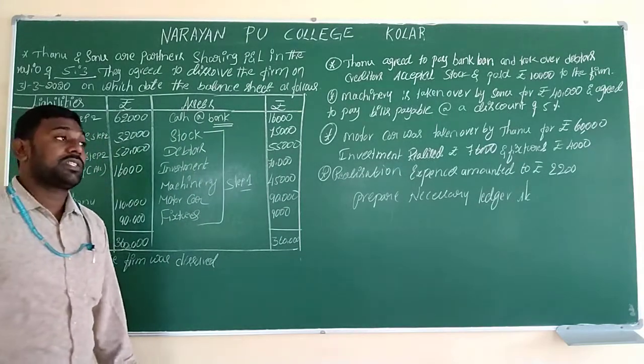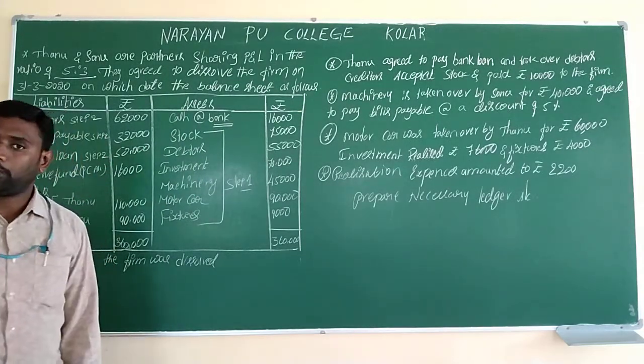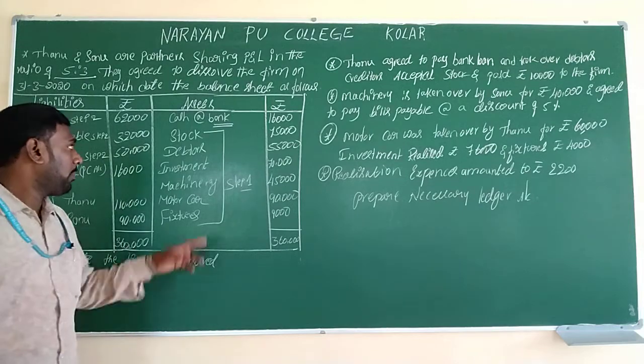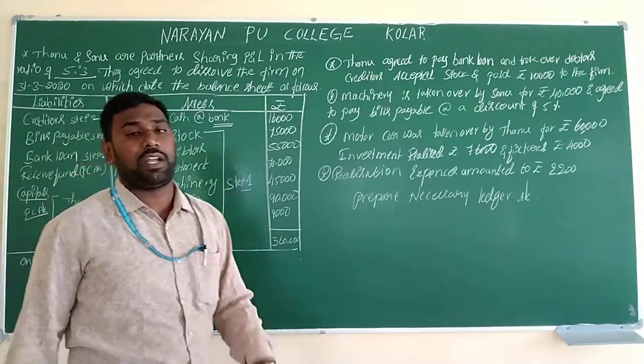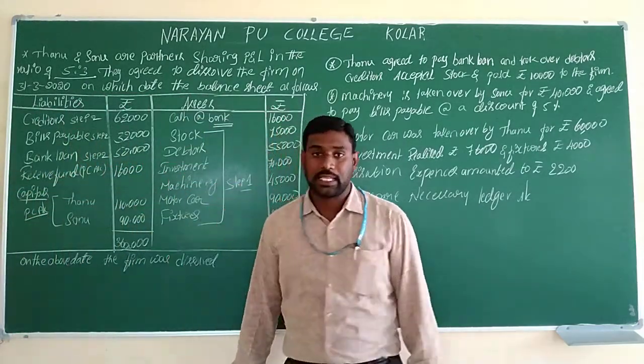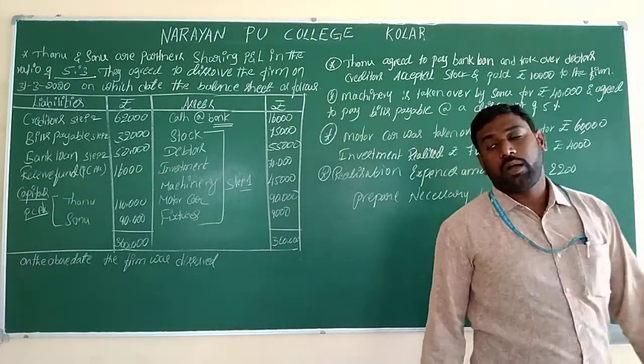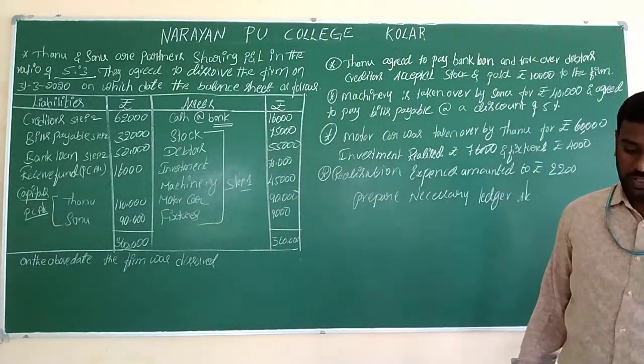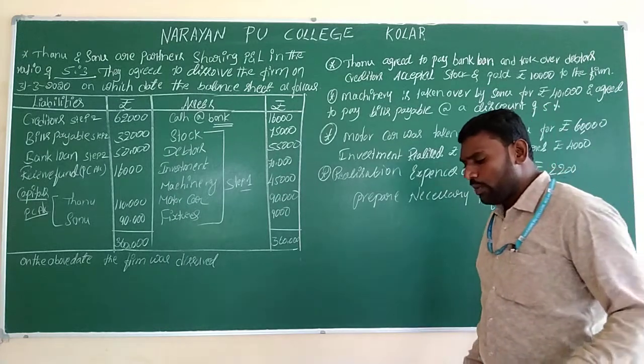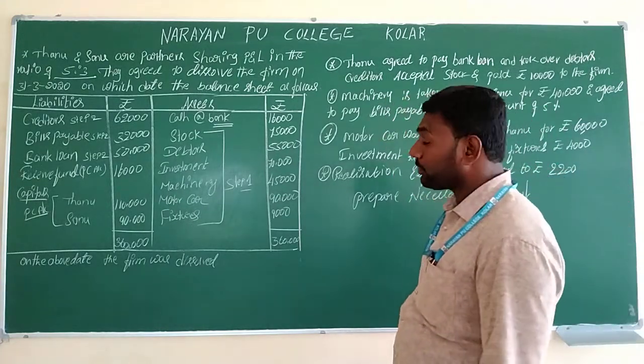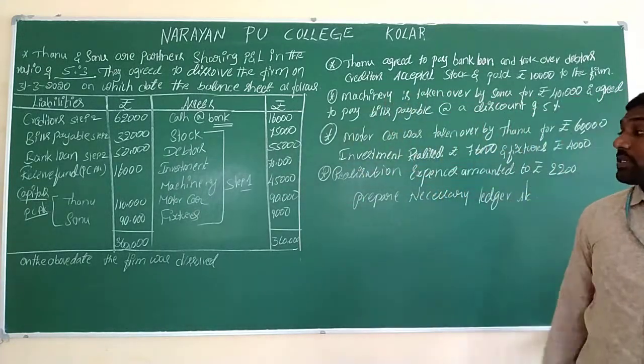So always the cash at bank or cash in hand will come to the cash account or bank account. But all the assets, first we have to record them under the realization account, step number 1. We have to record all the transactions. So still here we won't get any doubt on that. After that, the adjustments are given.